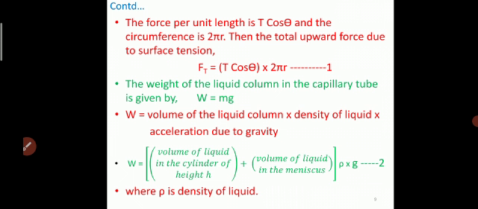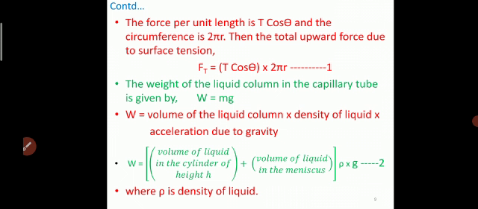Due to the weight of the liquid column, the force acts in the downward direction, but in the equilibrium position these upward and downward forces are equal and the liquid column is at rest inside the capillary tube. Therefore, the force due to the surface tension balances the weight of the liquid column in the capillary tube.